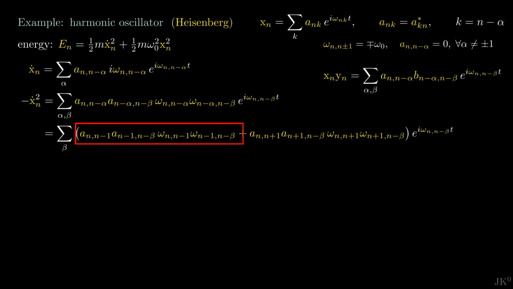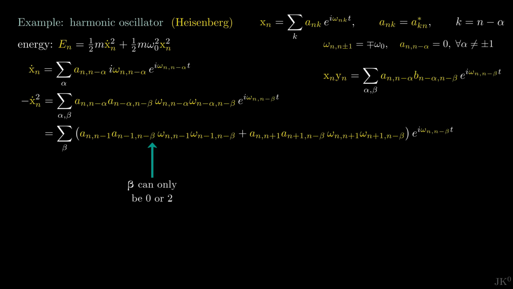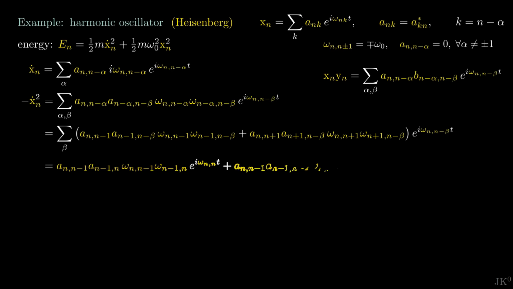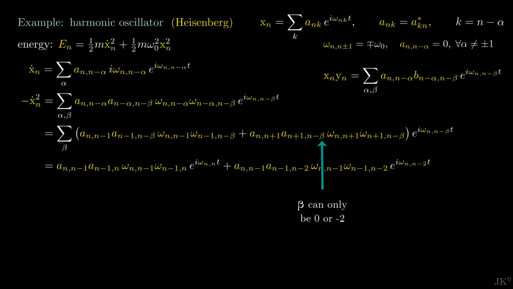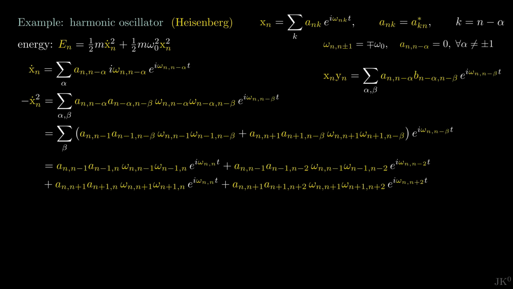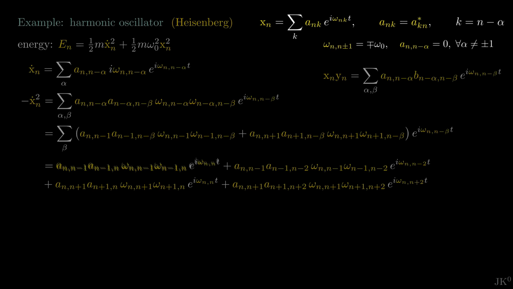From the selection rules, the indices in the amplitude can only differ by 1. Therefore, beta can only take the values 0 or 2, leading to these 2 terms. Using the same method with the second term, we find that beta can only take the values 0 and minus 2, producing the next 2 terms.